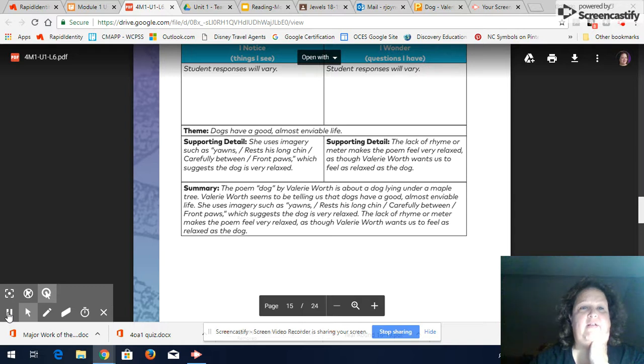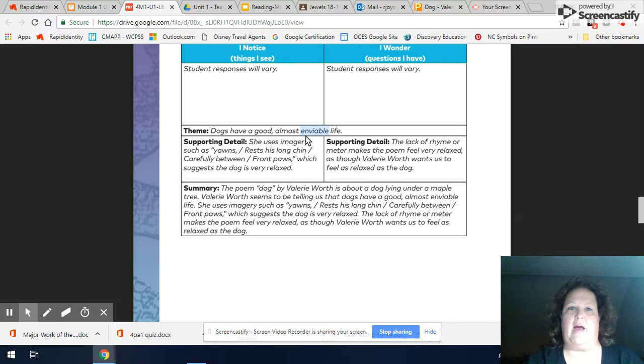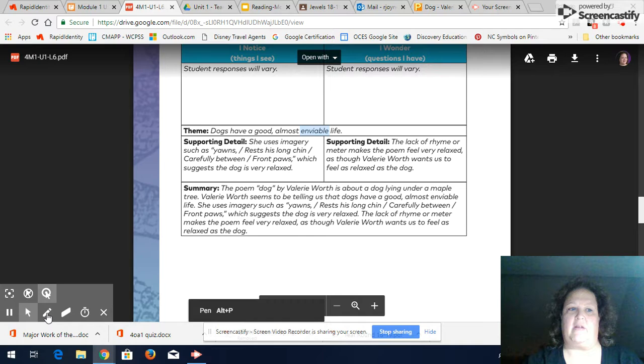Here's the sample that I was given. So basically the theme of this poem that the author Valerie Worth is trying to give us is dogs have a good, almost enviable life. What do you notice about this word enviable? If you look at it, I-N-V-I, you have envy, right?